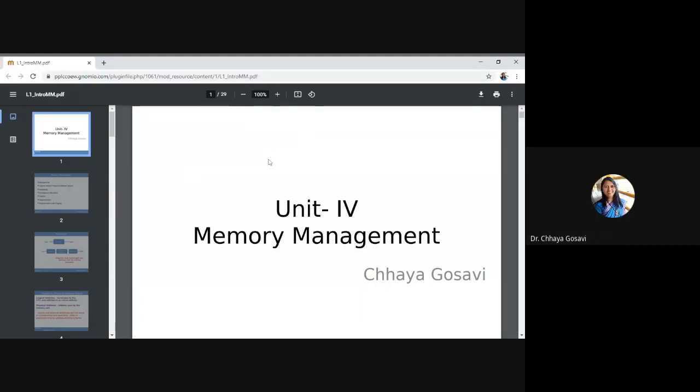So in the previous session, we started with memory management. We have seen two important concepts in the previous session: logical address and physical address. What is logical address and physical address?